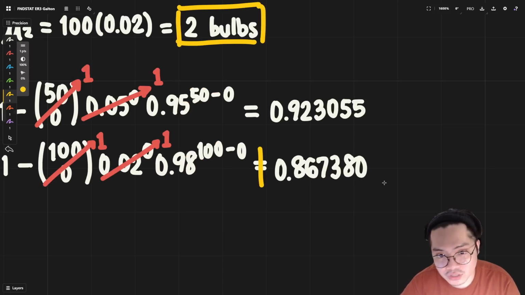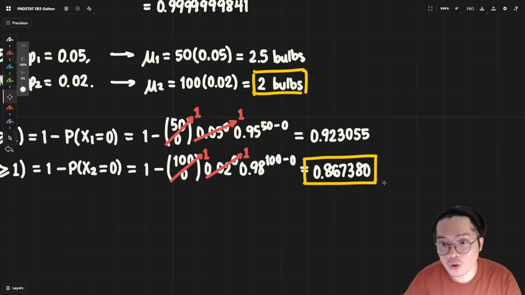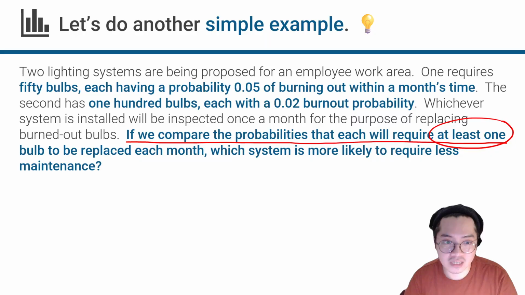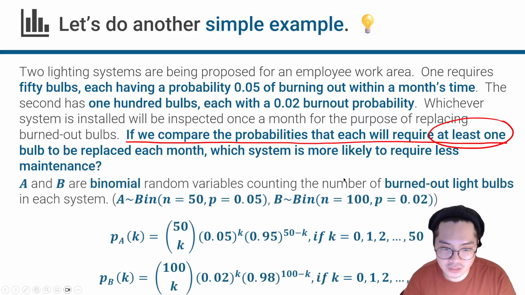Therefore, we will only have an 86% or 87% chance of needing maintenance in a month. It's still high, of course, but it's not as high as 92.3% based on the first system. So that is our answer here. There you go. That is our probability.